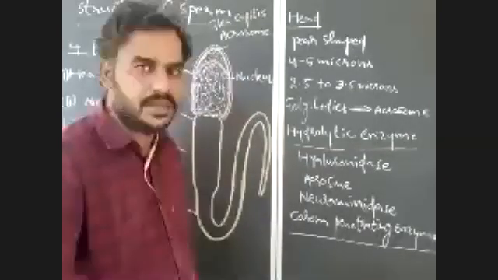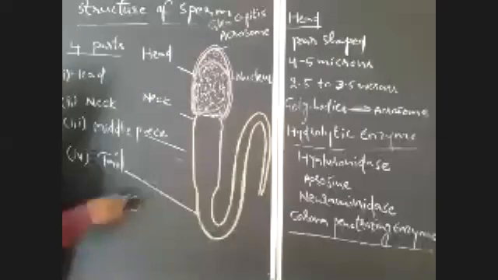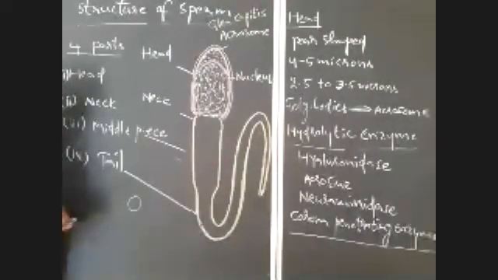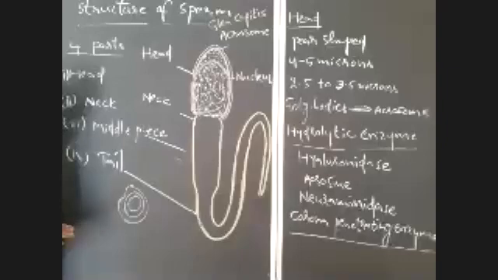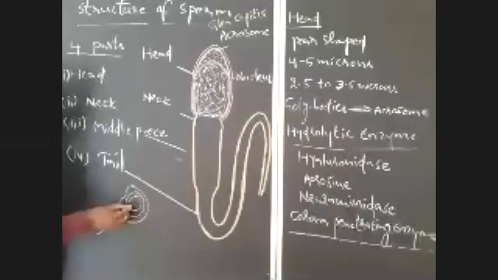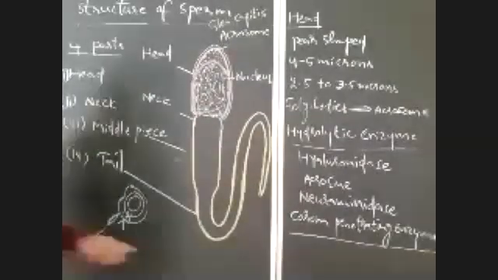Around this ovum, there is zona pellucida, and outside this, corona radiata is there. If a sperm comes in contact with this, to reach the secondary oocyte, the sperm has to break the corona radiata and zona pellucida. Then only the sperm will reach the secondary oocyte or ovum. Then only fertilization will take place.